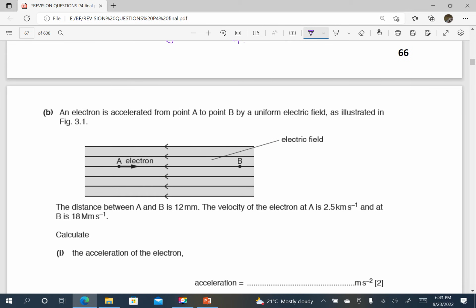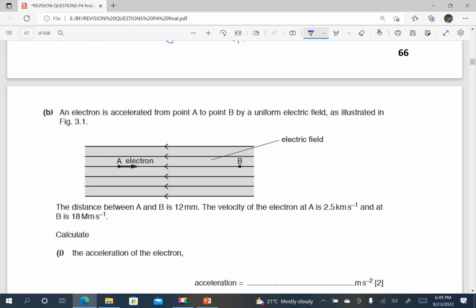Next, an electron is accelerated from point A to point B by a uniform electric field as illustrated in the figure. So we know very well that a negatively charged particle experiences a force in the opposite direction to the field.